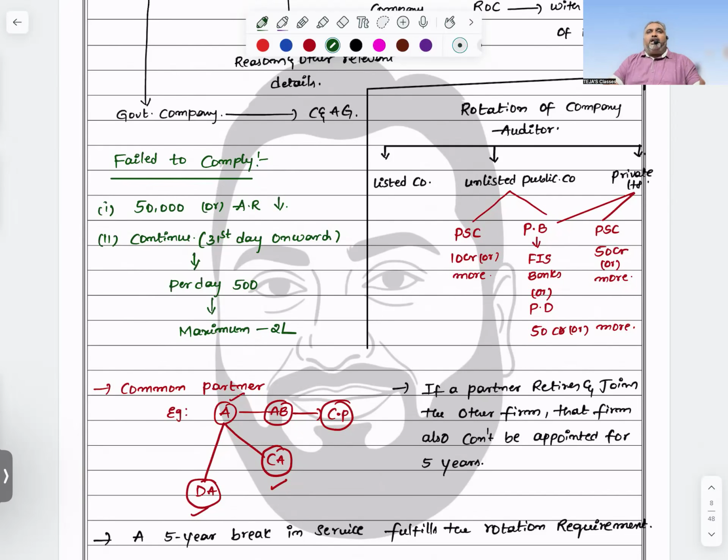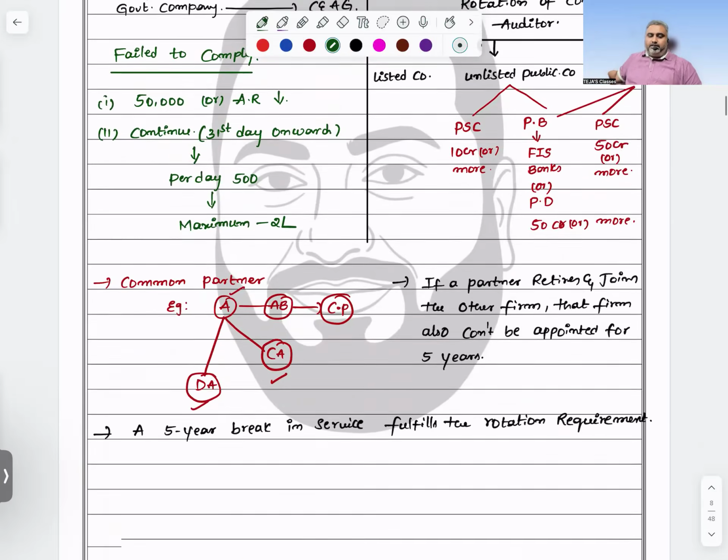If it is 50 crores or more, if that condition is applied, whether you are a public company or a private company, the rotation concept will automatically be applicable, even though you fail to comply with the paid up share capital condition. Paid up share capital: for a public company, what we mentioned, 10 crores or more; for a private company, 50 crores or more. Even if that condition failed, if you complied with the borrowings condition, whether you are a public limited company or a private limited company, rotation of auditor is compulsory.